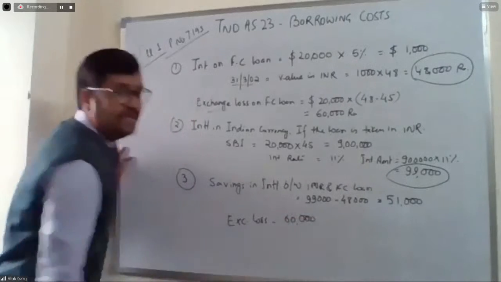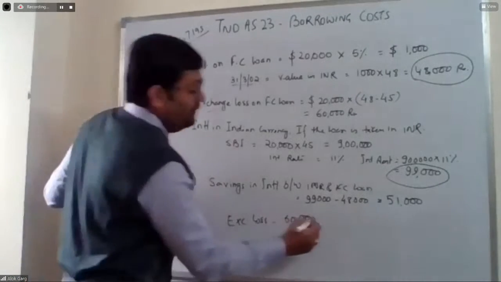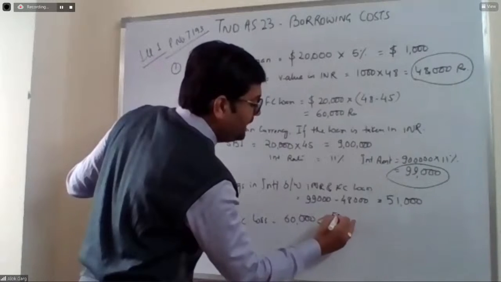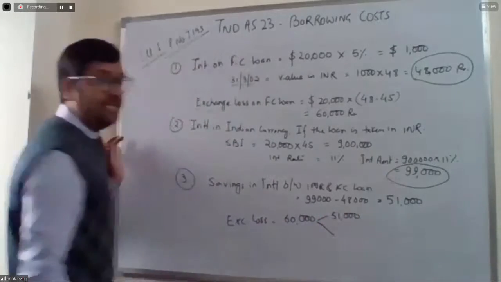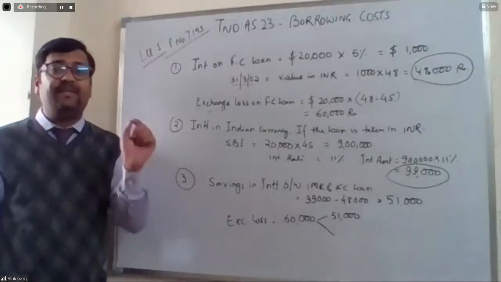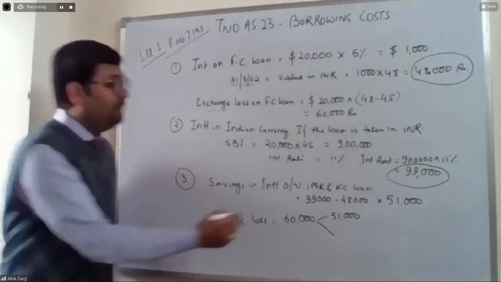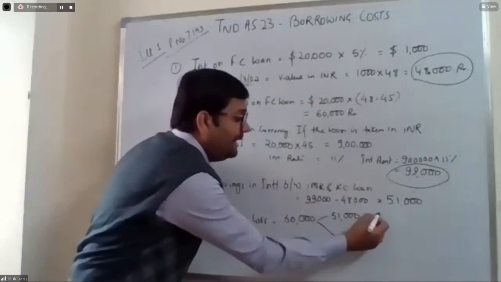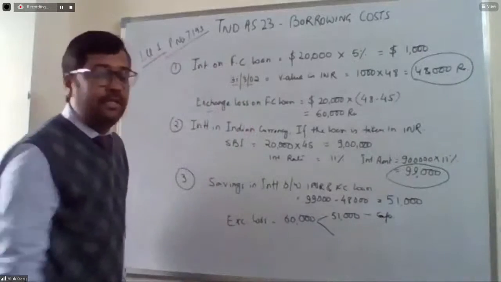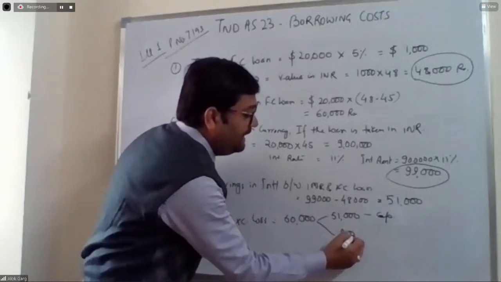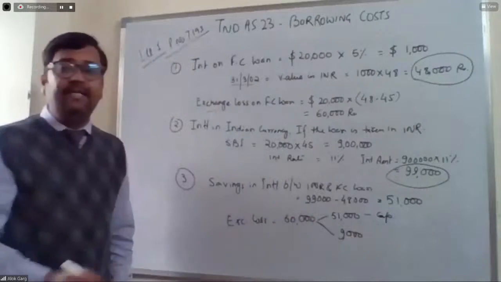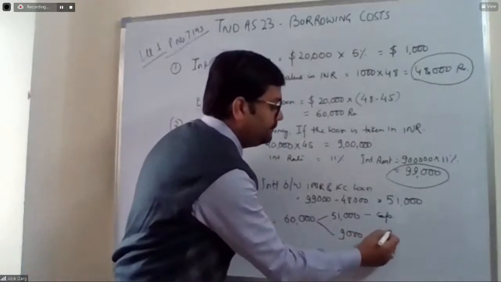Out of 60,000, 51,000 is going to be capitalized as an exchange difference, which is regarded as an adjustment to interest cost. 51,000 is required to be capitalized as a borrowing cost, and 9,000 will go to P&L as per Ind AS 21.